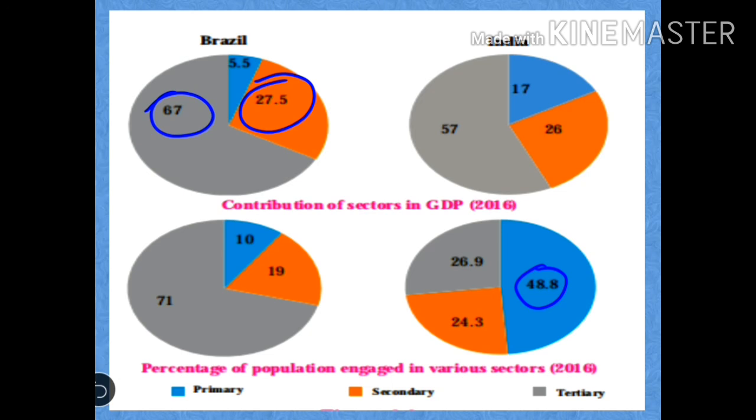Can we say that Brazil is an agrarian economy like India? Give reason. The economy of Brazil is dependent upon agriculture. So the answer will be no. We cannot say that Brazil is an agrarian economy like India. The reason is that in Brazil, nearly 71% of population is engaged in a tertiary sector, and in GDP, it is 67%. So this shows that Brazil has a strong and a rapidly growing service sector. So we cannot say that Brazil has an agrarian economy like India.